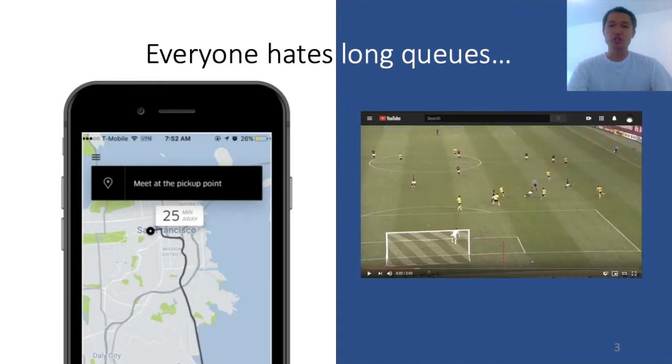While I was watching a soccer game live streaming on YouTube, I'm also frustrated when I see the video start to rebuffer. Well, this is also queues. It's long queues inside the network.